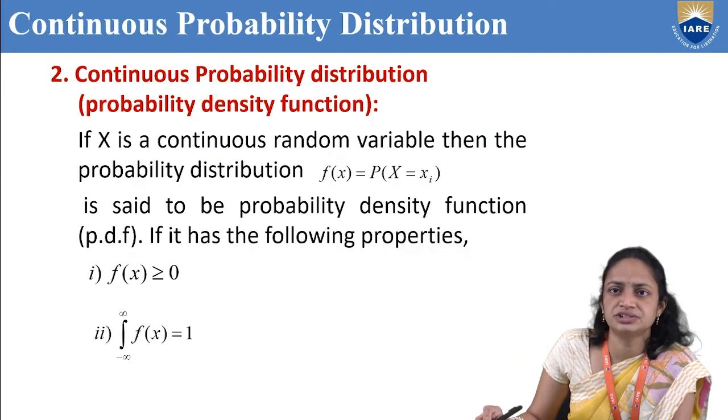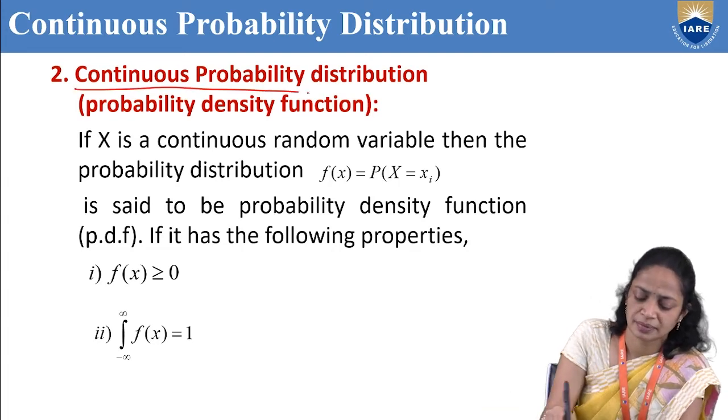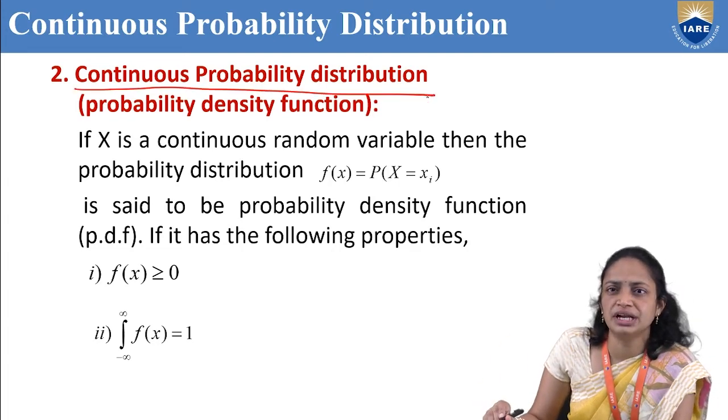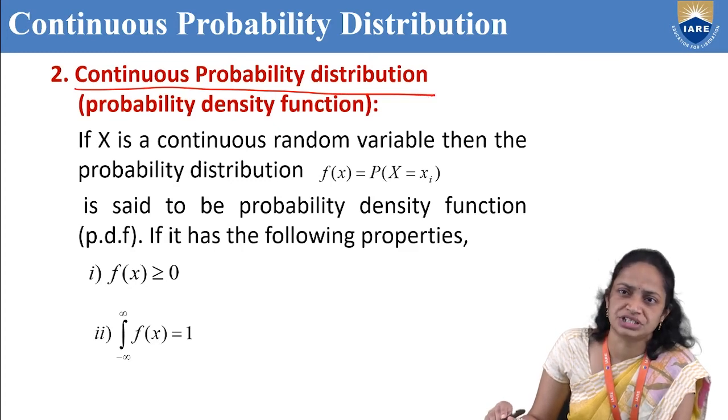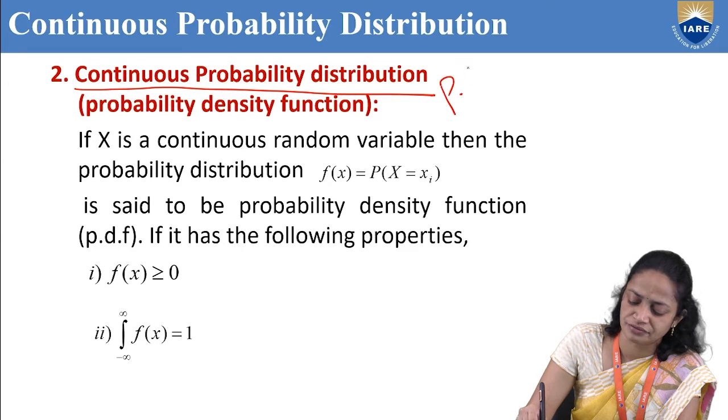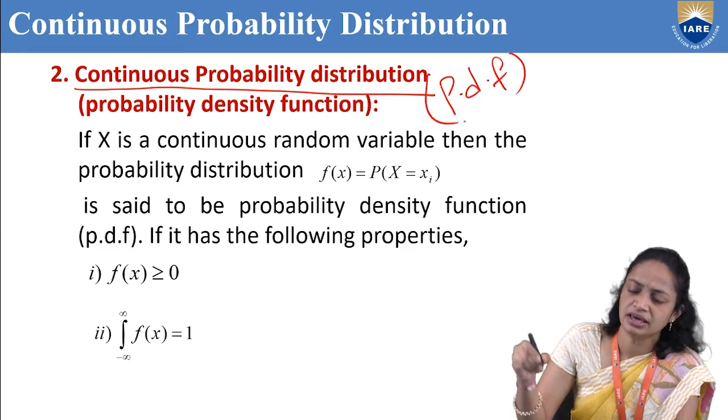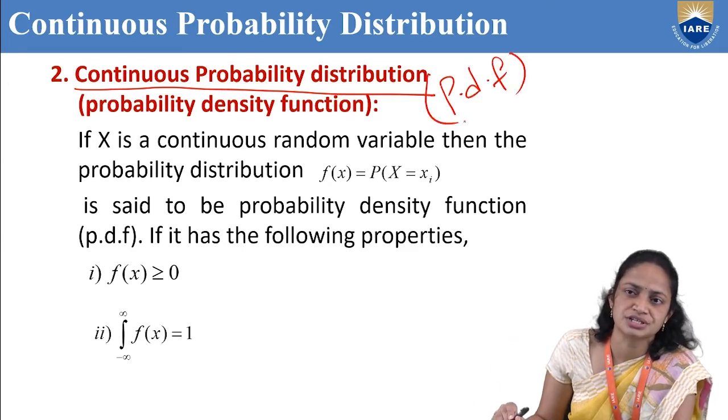Okay, so next one is continuous probability distribution, or probability density function, PDF. So this is also very important in random variables.